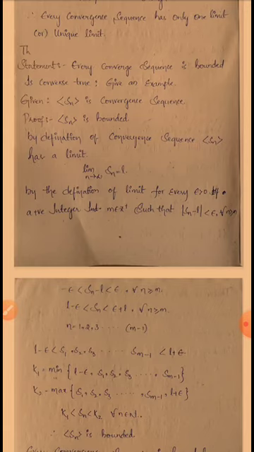So see here the proof. Given the sequence Sn is a convergent sequence, now we have to prove that the sequence Sn is bounded. By definition of a convergent sequence, Sn has a limit, so that is limit n tends to infinity Sn is equal to L. By definition of limit, for every epsilon greater than 0 there exists a positive integer m belonging to Z plus such that mod Sn minus L less than epsilon for all n greater than or equal to m.